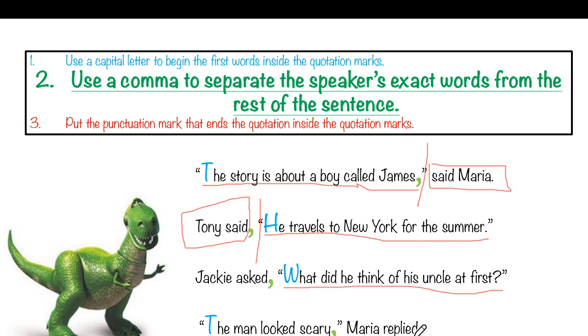One more time. When the quotation is first, the comma goes inside the quotation. When the quotation is second, the comma goes before the quotation.